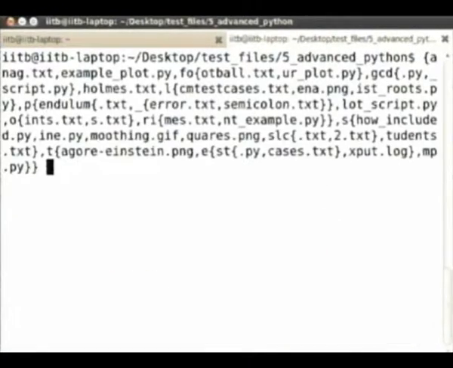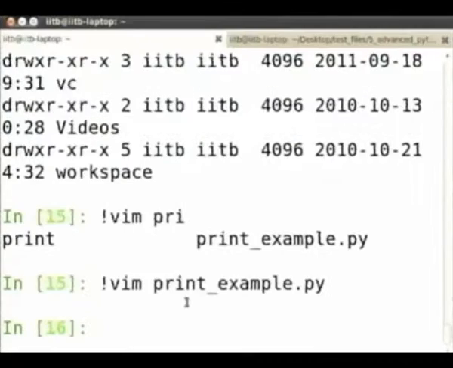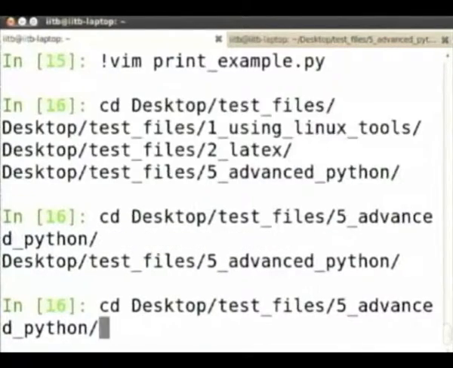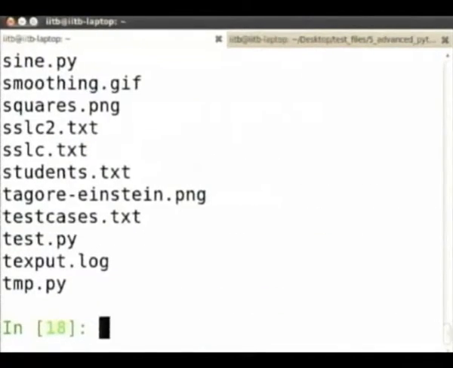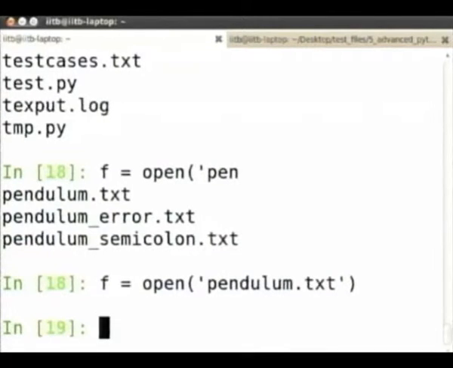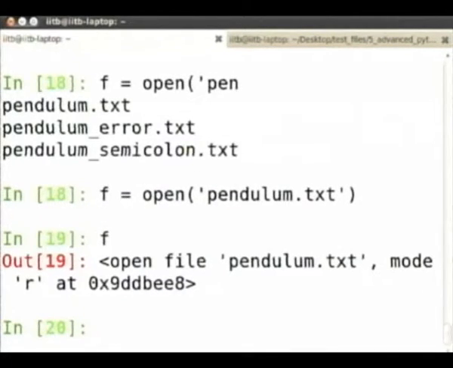For those of you who have pendulum.txt, cd to that directory, and now let us see how we can open a file. Given a text file, you can create a file object by saying open file name. Now f is a file object, saying open pendulum.txt, mode is r.